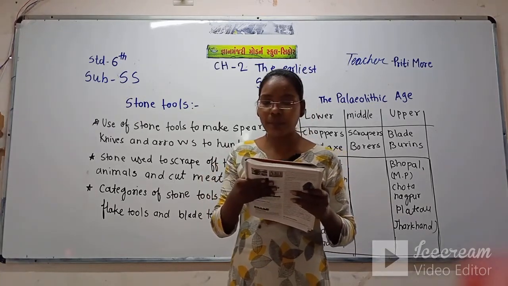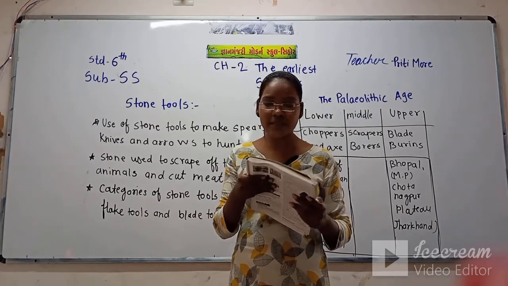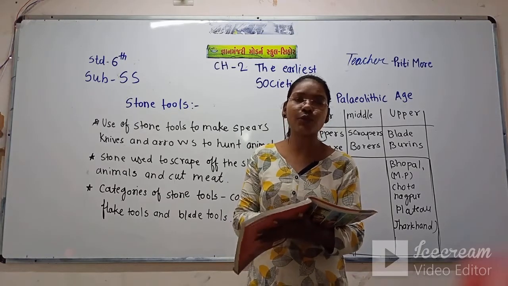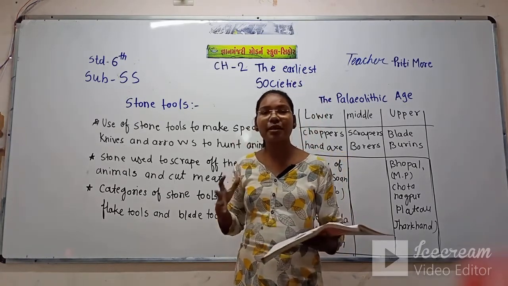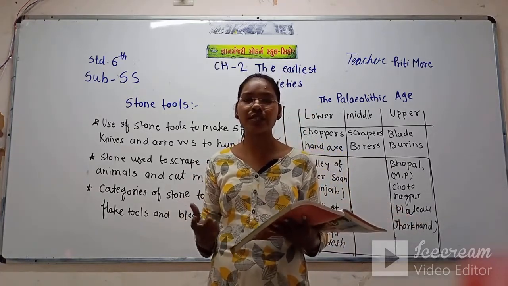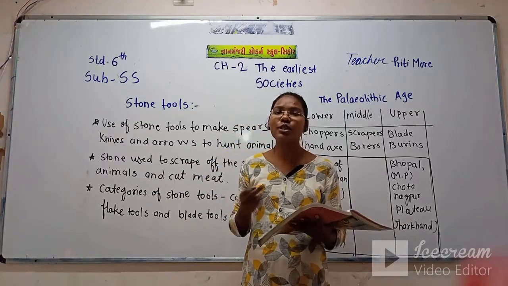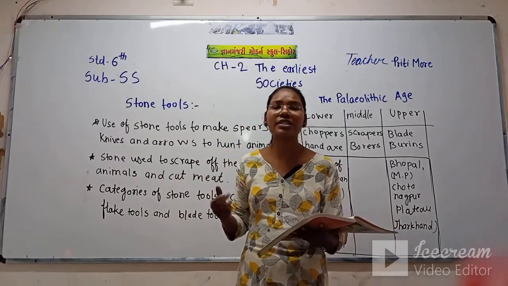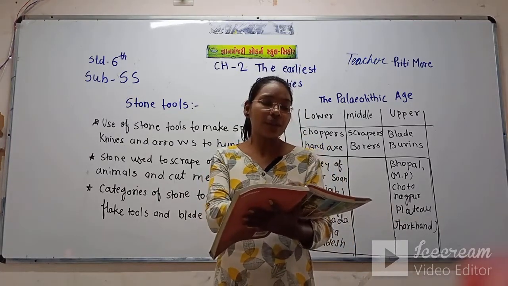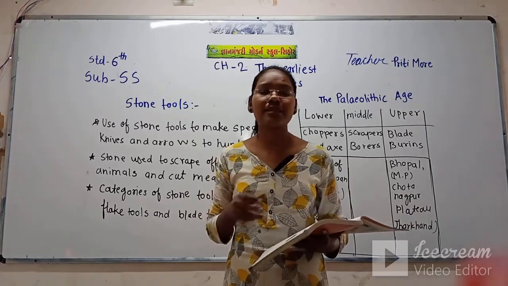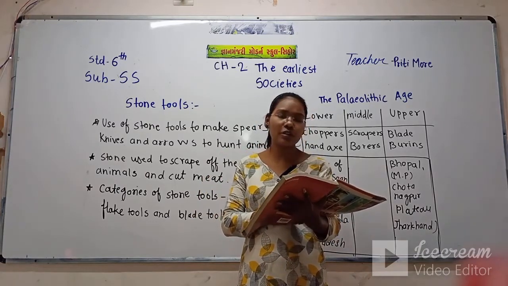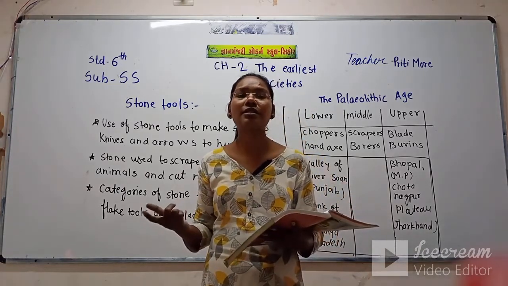The predominant use of stone tools has led archaeologists and historians to term this period the Stone Age. That means first man learned how to shape the stone and how to sharpen the stone. All this he had learned. So this period is also called the Stone Age. Archaeologists and historians have named this period the Stone Age. This stone tool period is also called the Stone Age.